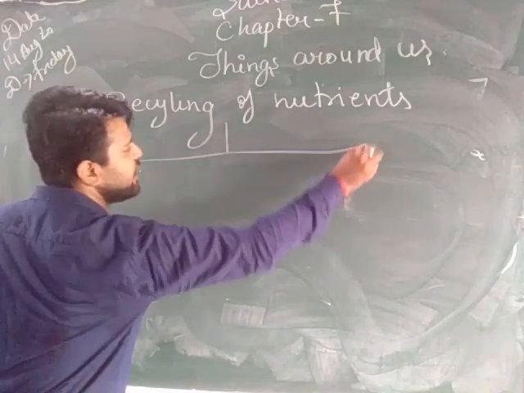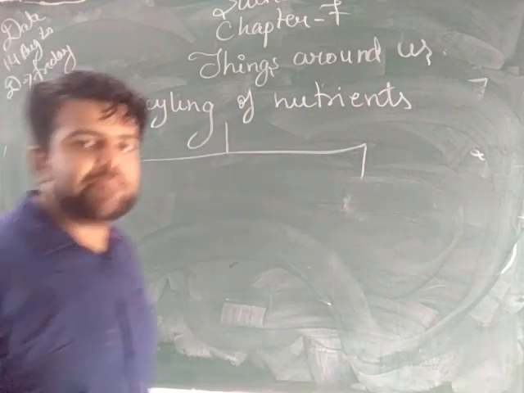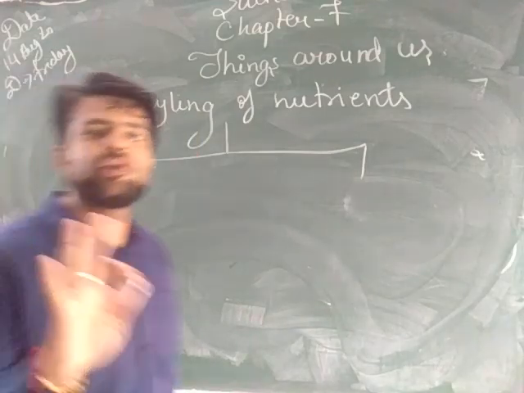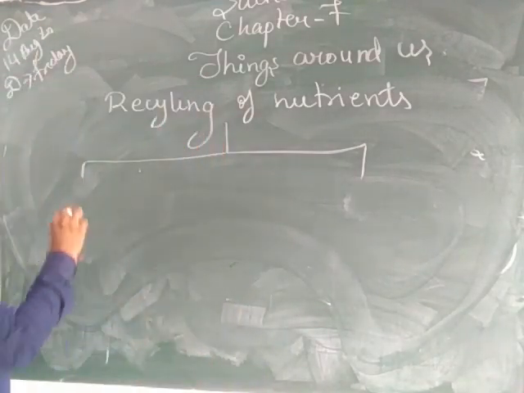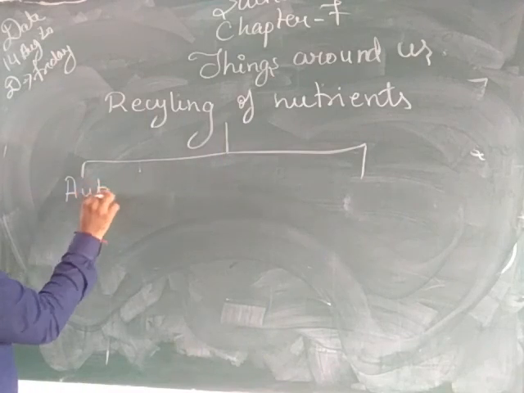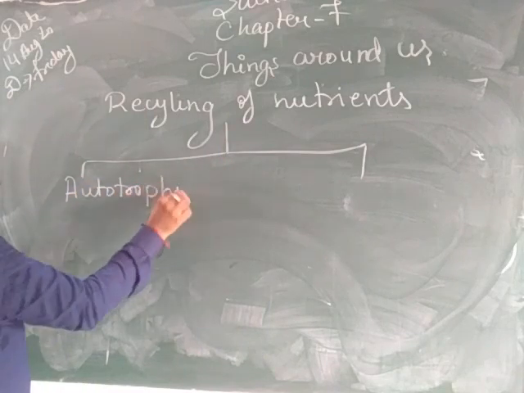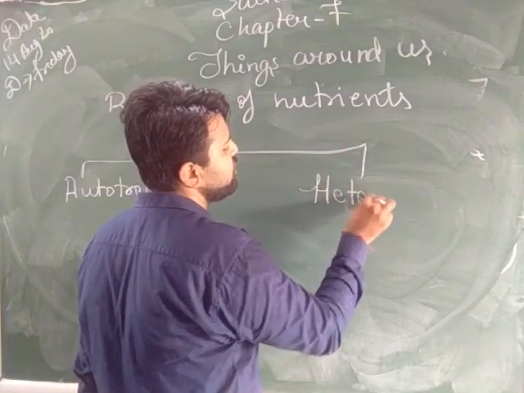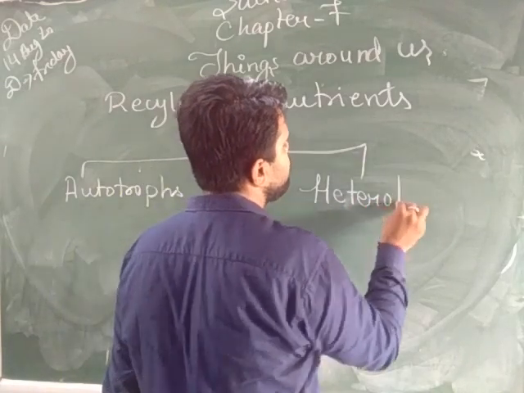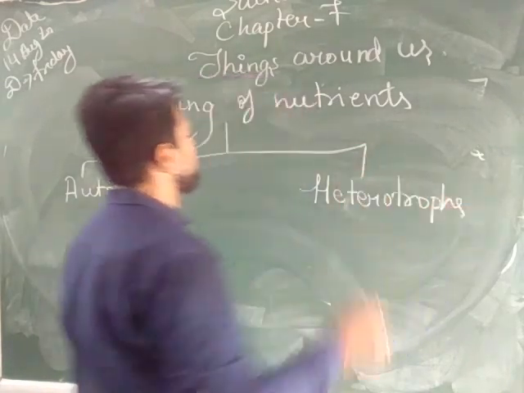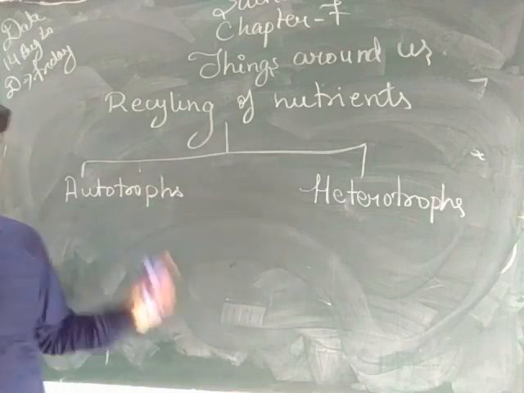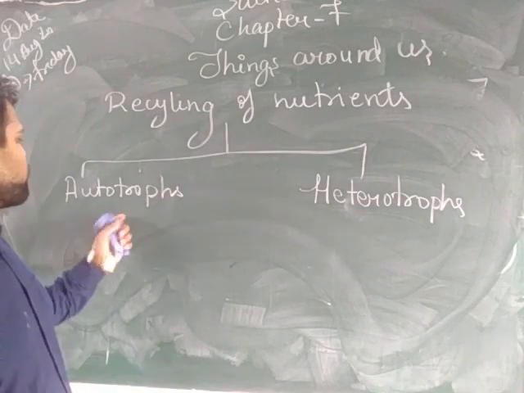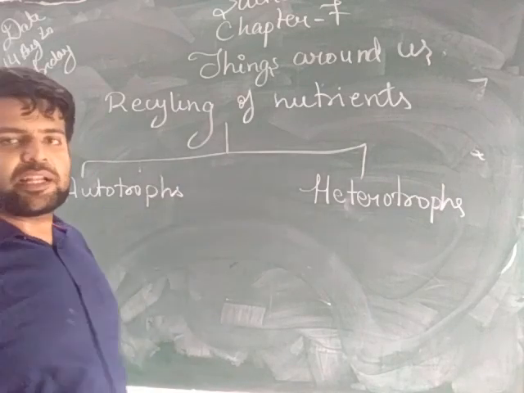In chapter number 1 we have studied on the basis of nutrition how many types of organisms there are. There are 2 types of organisms: autotrophs and heterotrophs. What are the autotrophs? Autotrophs are the organisms which prepare their own food.